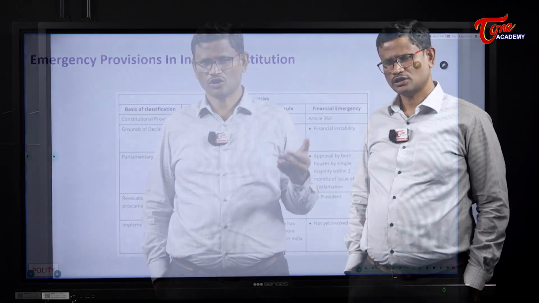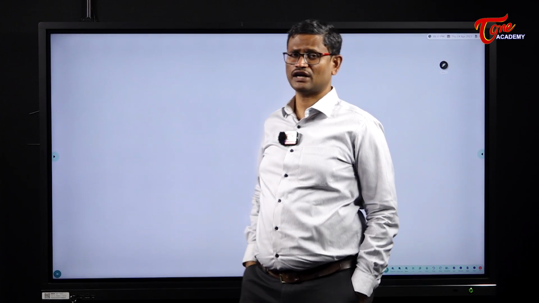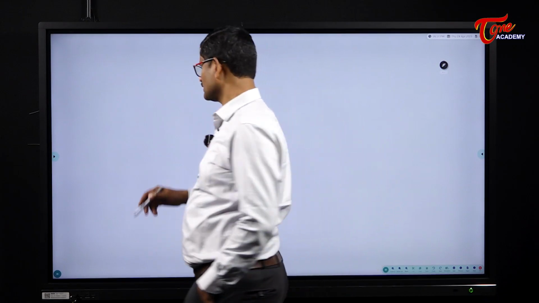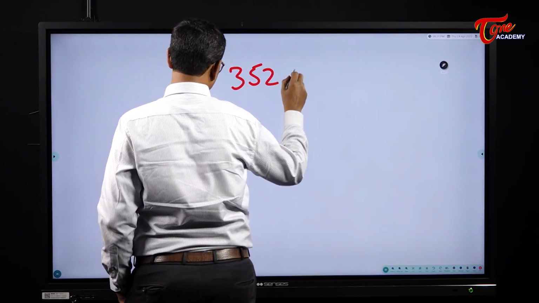For example, the Indian Constitution, unlike the American Constitution, can be both federal and unitary. In normal times it is federal. In an emergency situation it can be unitary. That is the inbuilt flexibility. This doesn't need any formal amendment. So the emergency provisions of the Indian Constitution are discussed in articles 352 to 360.